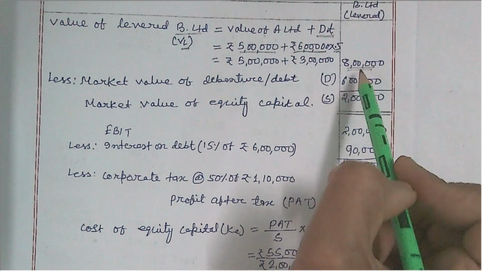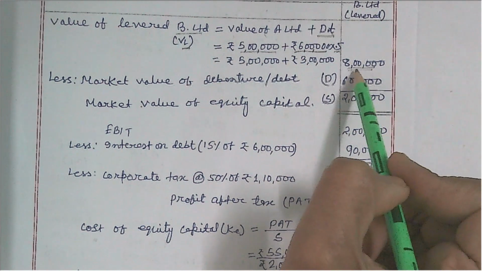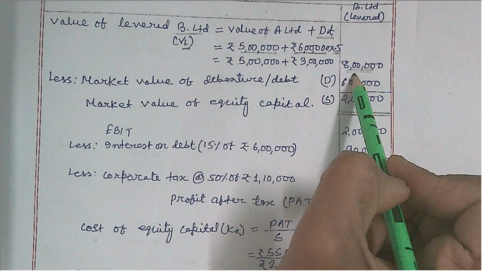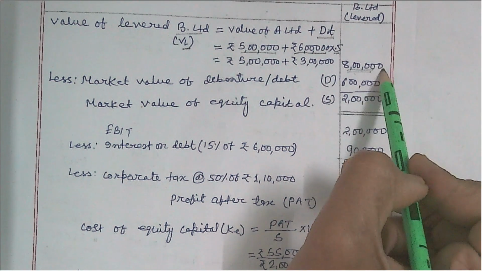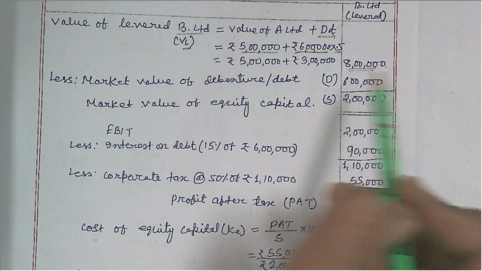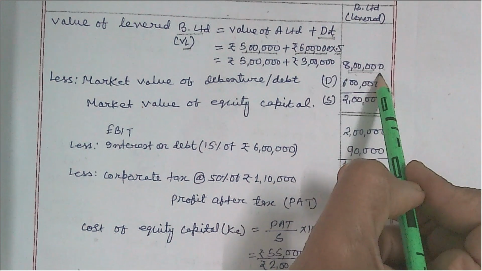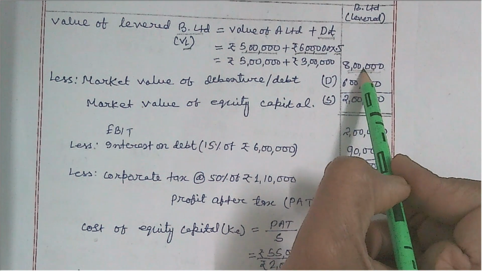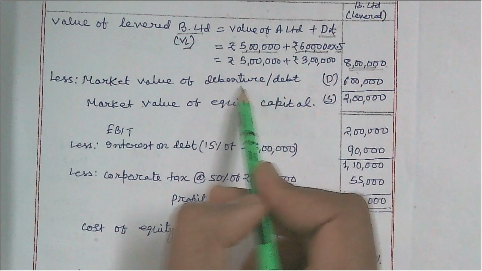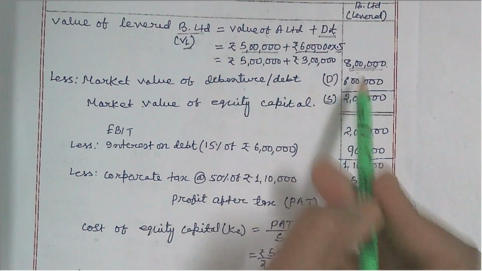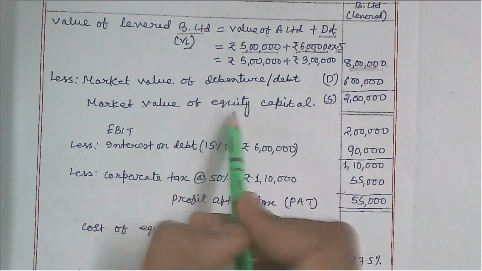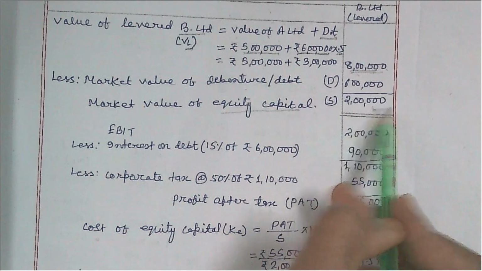This is 8 lakh. Out of 8 lakhs, this is the total value of the firm, which includes the amount of debentures and the amount of equity share, and together it is 8 lakhs. So if out of 8 lakhs the value of debenture or debt is deducted, the balance which is obtained is the market value of equity capital. It is rupees 2 lakh.